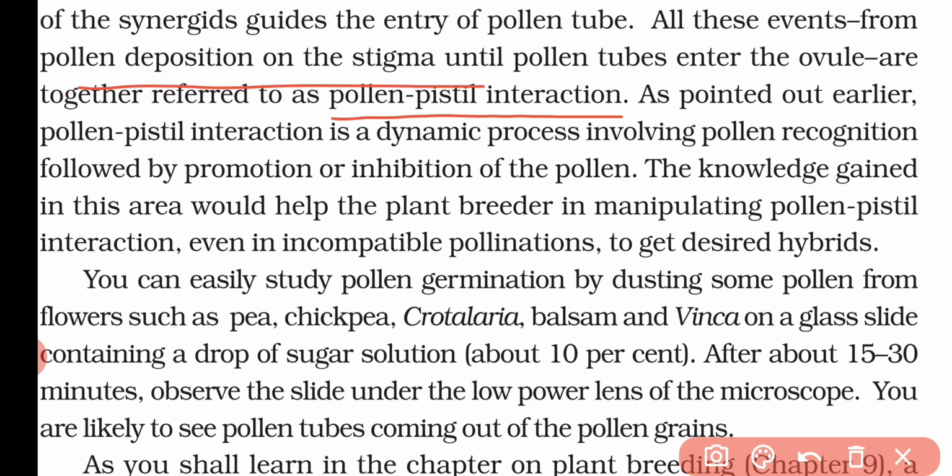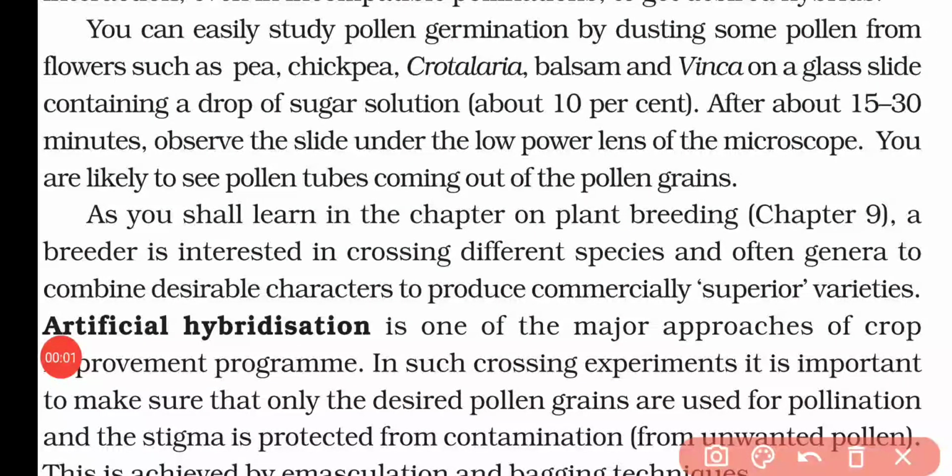We all know that. Now, just because we are gaining knowledge in this area, nowadays we are manipulating the pollen-pistil interaction. That means we are able to transfer incompatible pollen onto the stigma, and this stigma is now accepting the incompatible pollen grains also, and by this method we are able to get the desired hybrids.